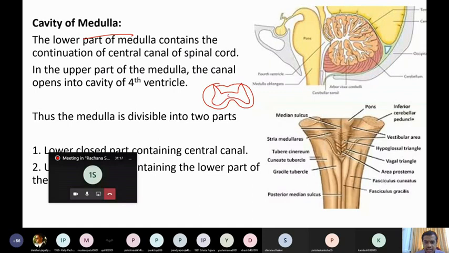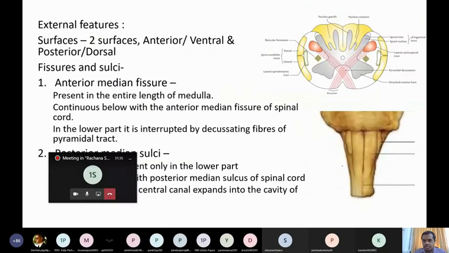In the center, there is a gray commissure. In the gray commissure, there is a canal which is known as central canal. Clear? The same canal continues here in the lower part of medulla. Deep to this line, there lies the central canal. Clear? If I show the diagram here, this is the section of the medulla oblongata at lower level.